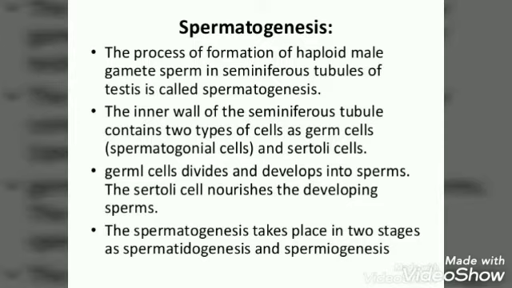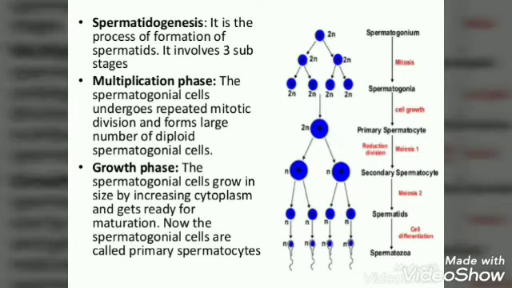The process of spermatogenesis takes place in two stages. Number one, spermatidogenesis, and second, spermiogenesis. Spermatidogenesis is the process of formation of spermatid. It involves three stages. First is the multiplication stage. The spermatogonial cells or germ cells present on the inside wall of the seminiferous tubule multiply by mitotic division and increase in number. Second is the growth phase.